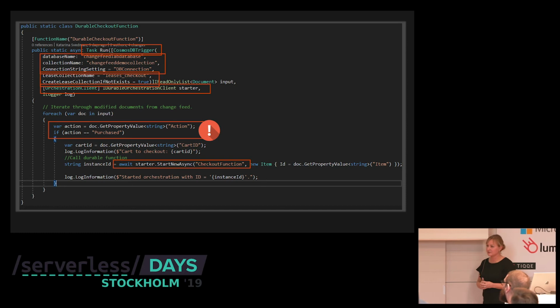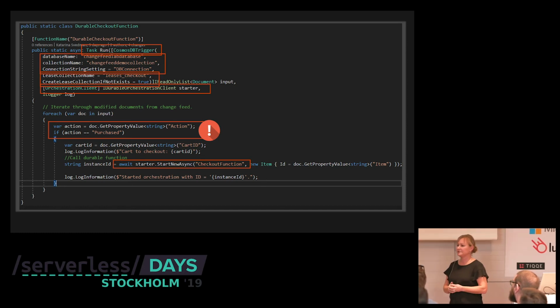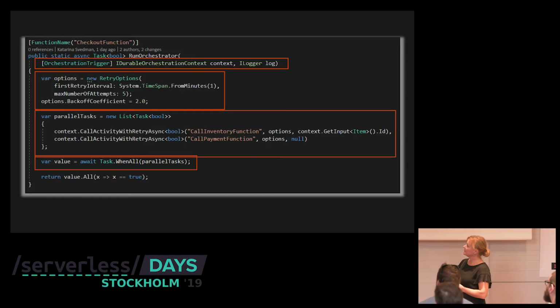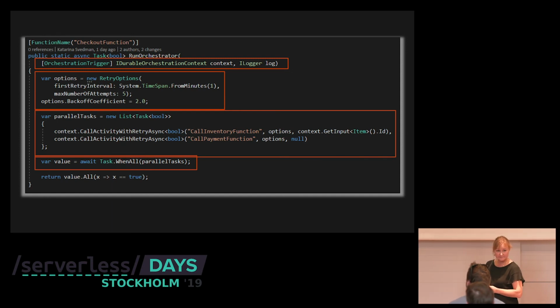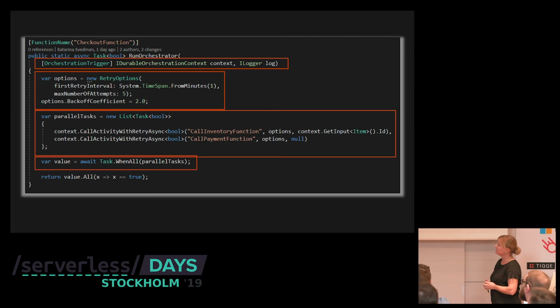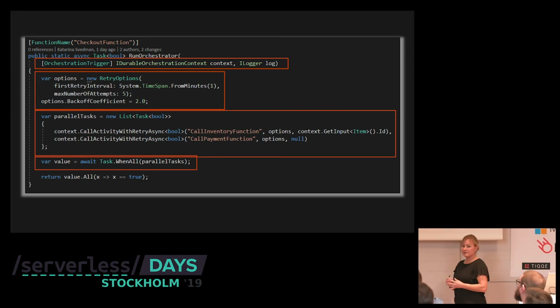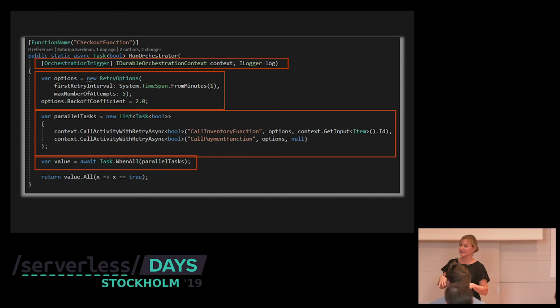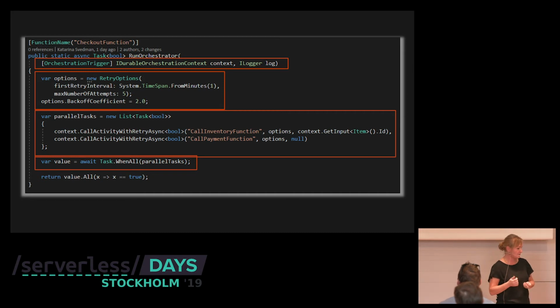Last thing, we call the checkout function the durable orchestrator, which is this one. Here we have the orchestration trigger. We have the retry options. So we're in the cloud world. We have to be resilient because network failures will happen, right? So we have to retry. And this is built in to your Azure Durable Orchestrator.